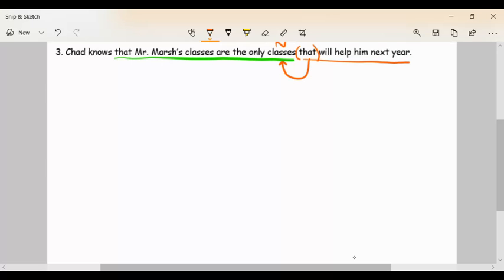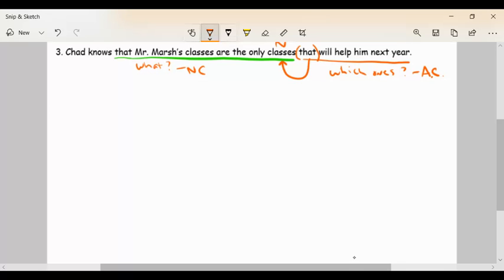Don't forget what we've already done. The very first time we came across the word that, it was not an adjective clause. It was a noun clause. Before we got into this unit, we would have taken that word that and immediately said, okay, that must be some kind of noun clause up on a tree. And that's what's happening here. We're saying that Chad knows what. This is all answering the question of what. This is a big old noun clause. This one here describes the classes. It's answering the question of which ones, which classes, the classes that will help him next year. And therefore, this becomes an adjective clause or a relative clause.